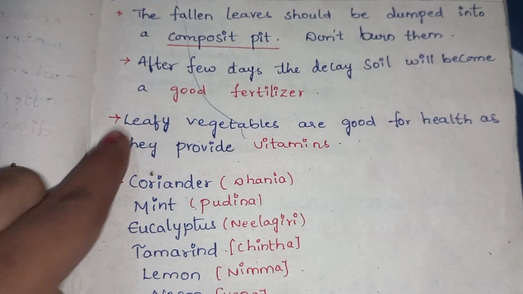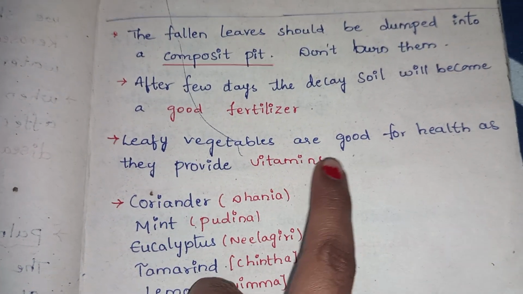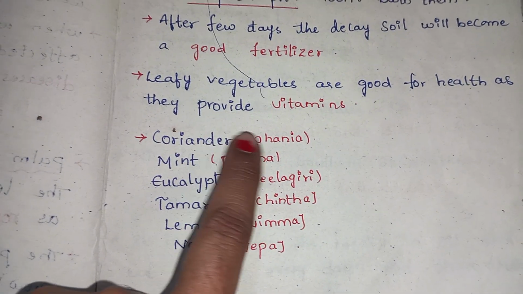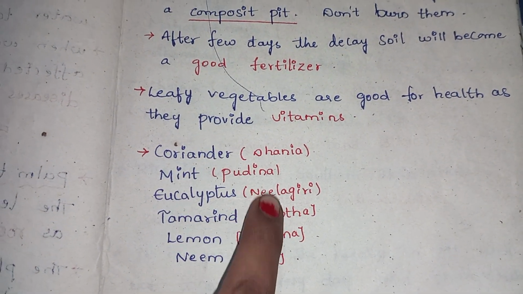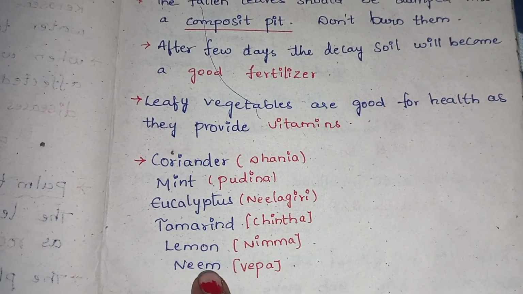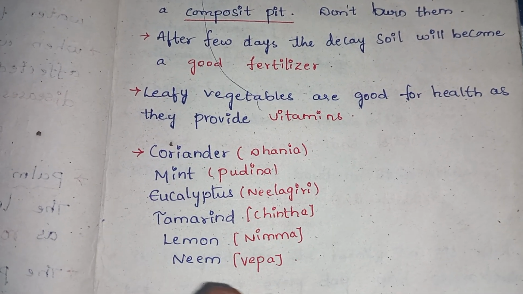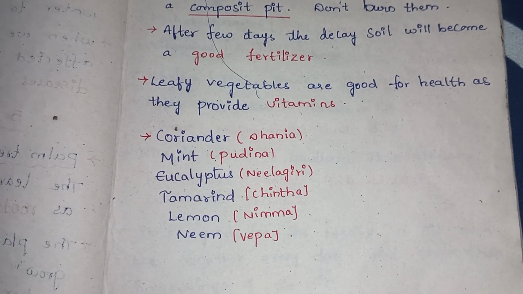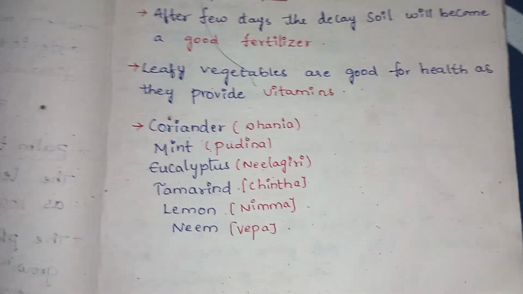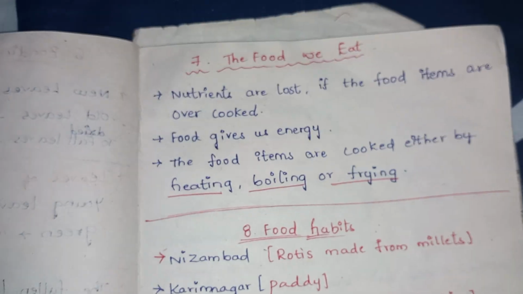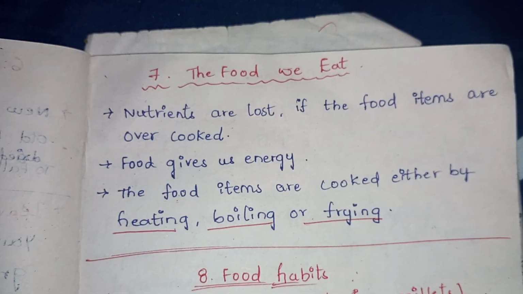Coriander, dhania, mint, pudina, eucalyptus, nilagiri, tamarind, chinta, lemon, nimma, neem, vepa. These are other names of these leaves, plants and trees. And our next lesson is the food we eat.